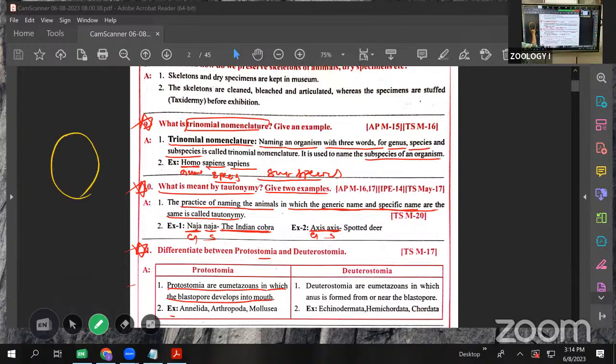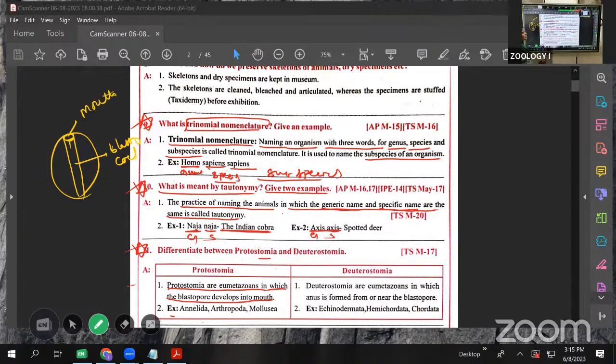Inside the embryo, a coelom-like cavity is present in the middle, which we call the blastocoel. This blastopore is formed as the mouth in the development stage. Then we call it protostomia.